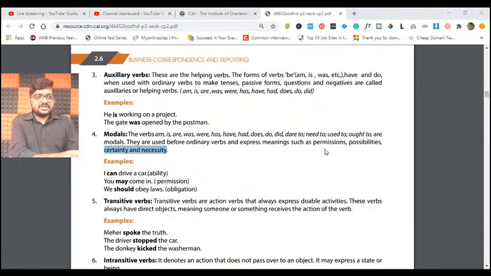You may come in. It means you are actually giving permission. You may come in. If you want, you come in. No problem. You are giving permission.